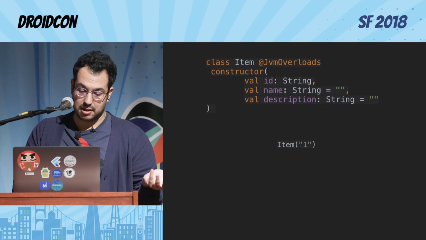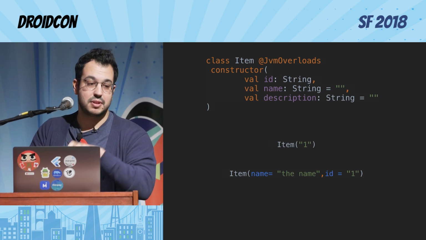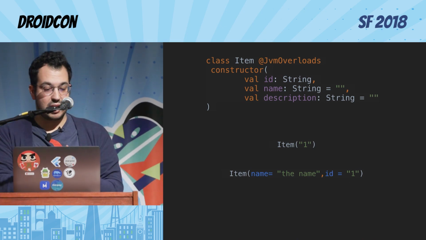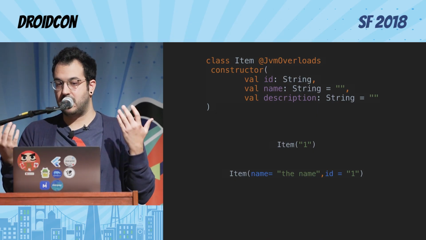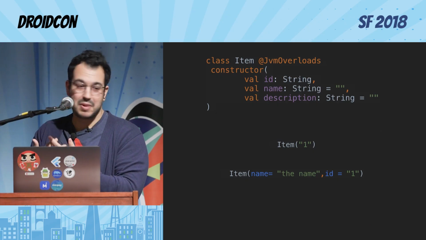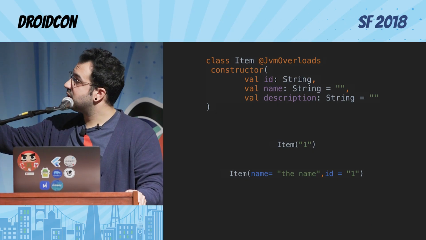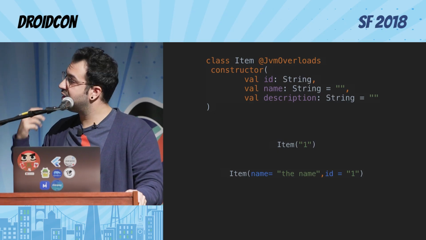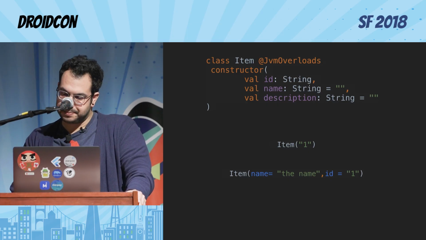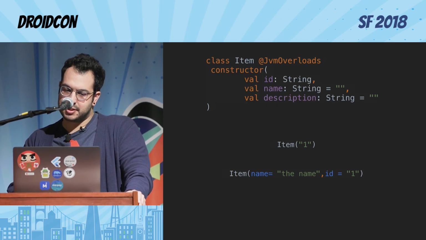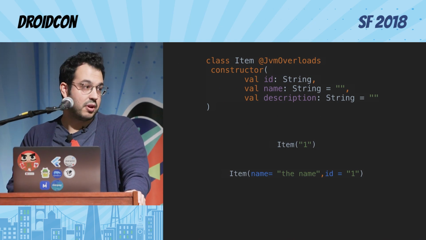Or you can actually use named arguments. So this is actually the same idea as a builder, like you are naming the parameter you want to set. Because the problem here is if you have all the fields with similar types, you're going to end up swapping them because we are humans and we make mistakes. Especially I make a lot of mistakes. So that's why the builder was really useful for me. But with this, I don't need to write the builder myself, and I can use named arguments or just default parameters. So this is, again, some code that Kotlin does for you, so no more error prone code.